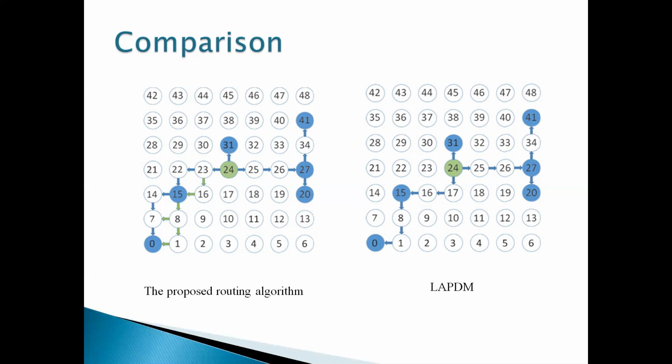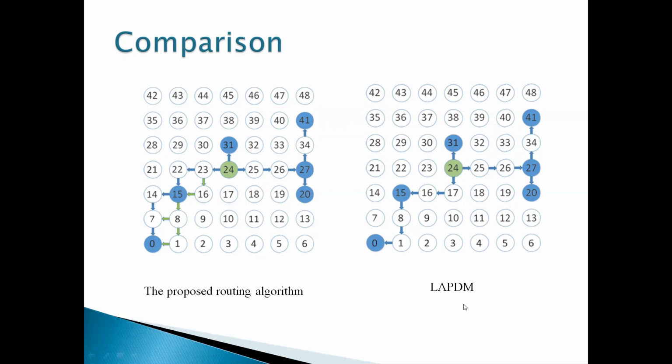So to travel from the source node to the destination node, either 15 or 0, we have two paths. If there is congestion in one path, we can choose the other path. If there is more traffic in one path, we have an alternative path in this algorithm, so it is more preferable under heavy traffic.